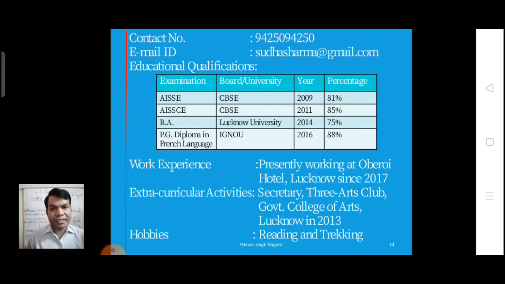Then work experience, if you have worked anywhere. Presently working at Oberoi Hotel, Lucknow since 2017. Extracurricular activities: secretary, Arts Club, Government College of Arts, Lucknow in 2013. Hobbies: reading and trekking.